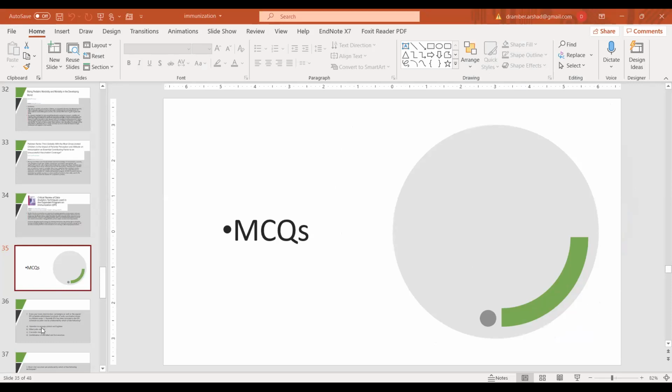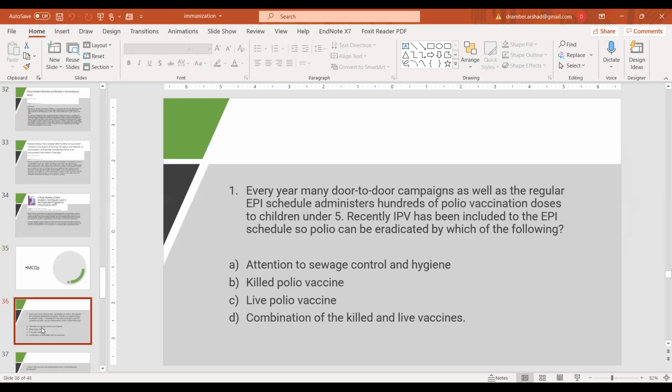Coming up to the first MCQ: every year many door-to-door campaigns as well as the regular EPI schedule administer hundreds of polio vaccination doses to children under 5. Recently, IPV has been included in the EPI schedule so polio can be eradicated. Which of the following can be done best to eradicate it? Attention to sewage control, killed polio, live polio, or a combination of killed and live vaccines.